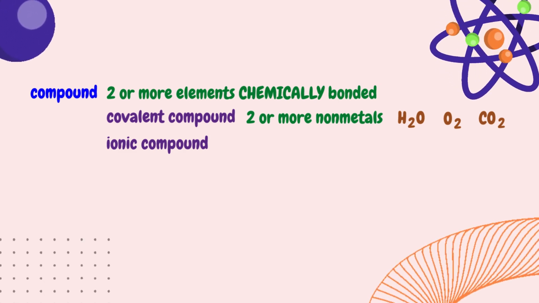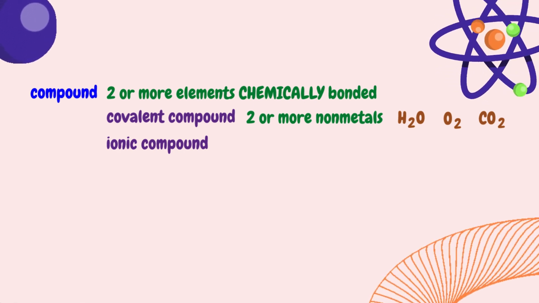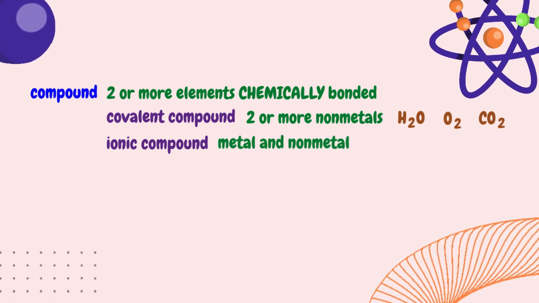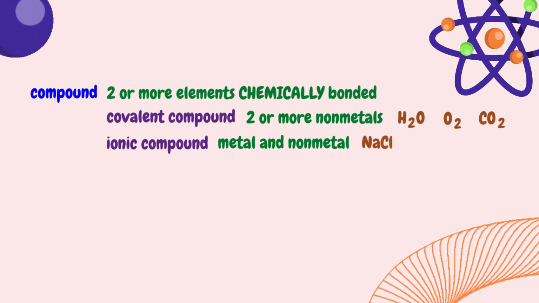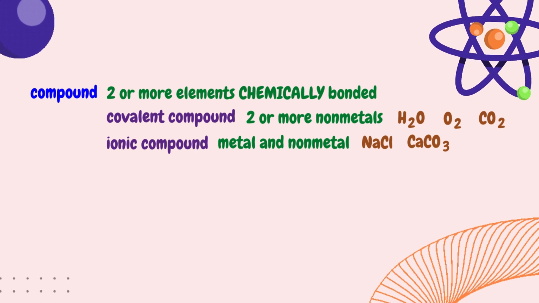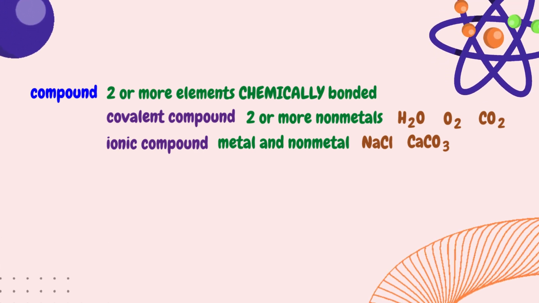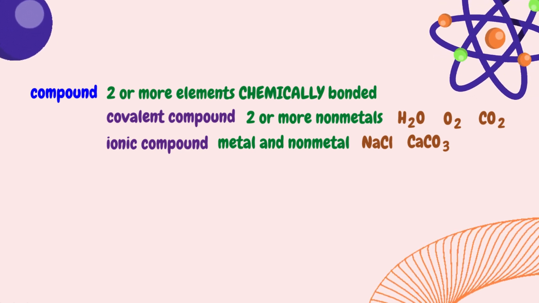An ionic compound is a compound formed from a chemical bond of metal and nonmetal. Some examples of ionic compounds are sodium chloride and calcium carbonate. Both of these compounds are composed of a metal and a nonmetal element chemically bonded.